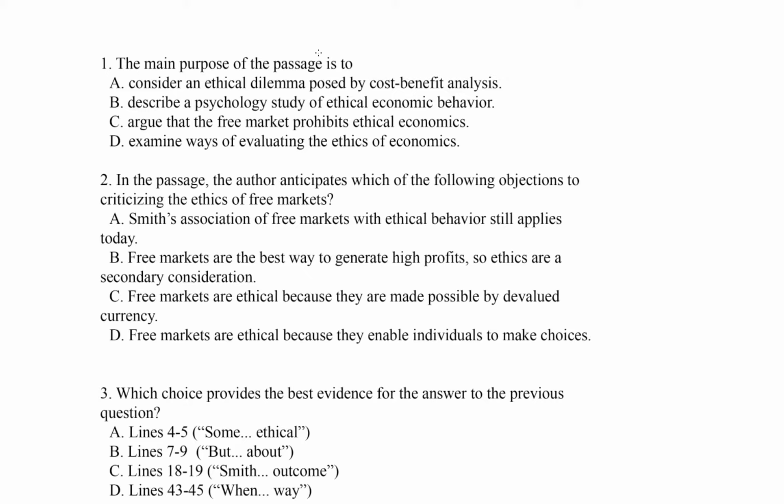Question 1, the main purpose of the passage is to blank. Okay, I gotta read the whole passage to understand this one. I can't do it right now. Question 2, in the passage, the author anticipates which of the following objections to criticizing the ethics of free markets. So it's a question about what argument the author anticipates. When I read the passage, I'll look for that. I'll look for objections to criticizing the ethics of free markets.